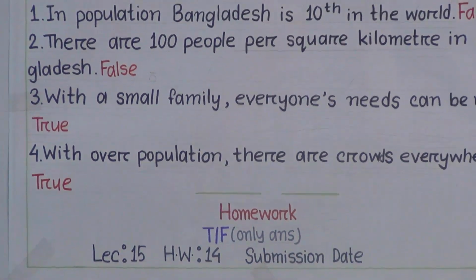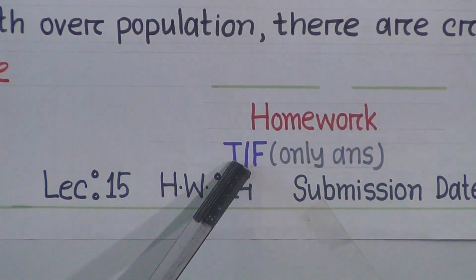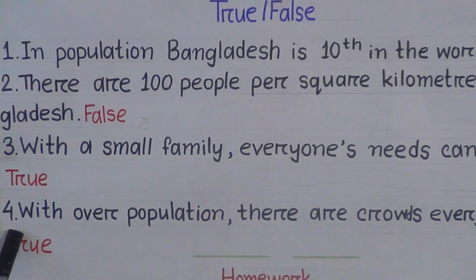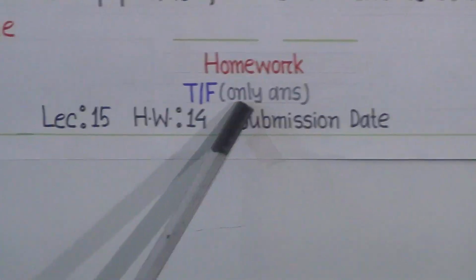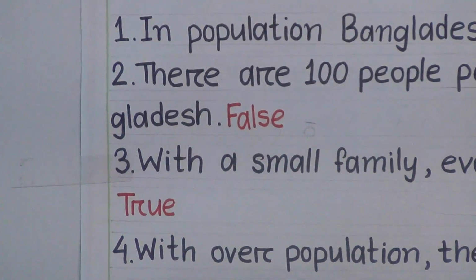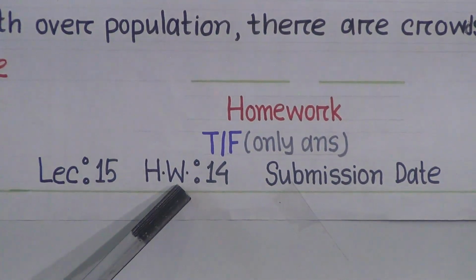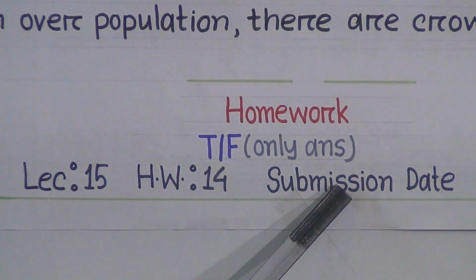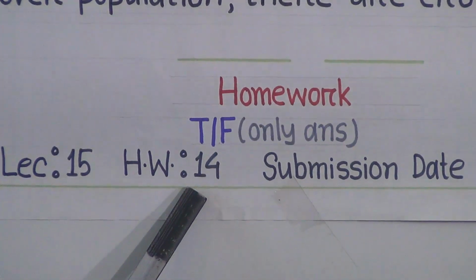Students, now it's time to give your homework. Your homework will be true false 1 to 4. Please write only answers of true false. No need to pick the questions, you will just give the number and then write true and false. Don't forget to write the lecture number and homework number with the submission date. Our lecture number is 15 and homework number is 14.